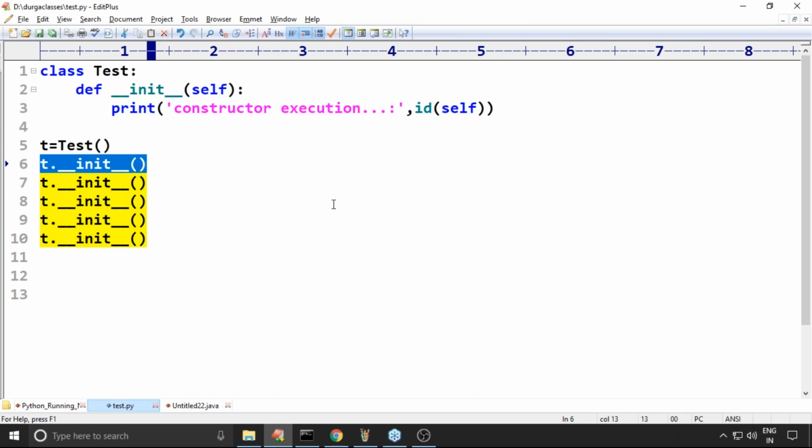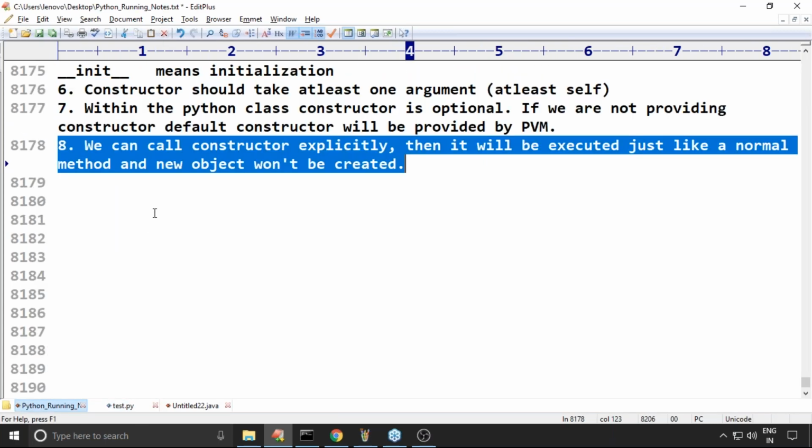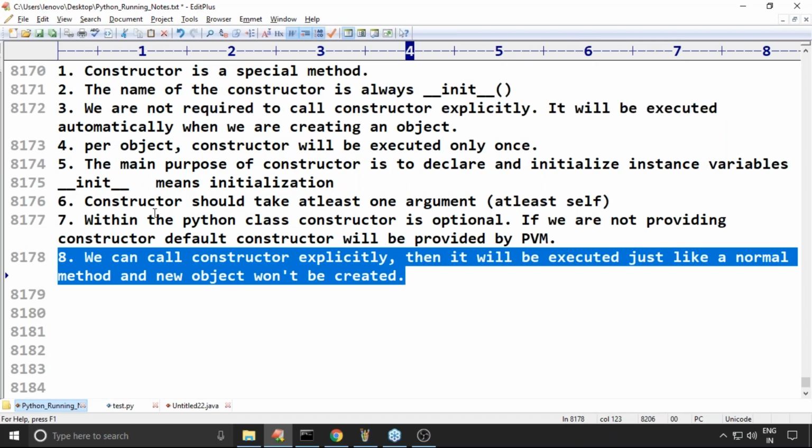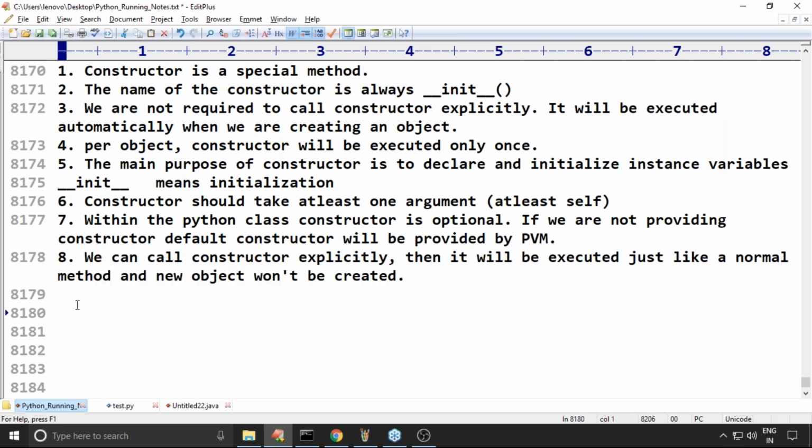Hemant, we will discuss it. We have not yet completed the constructors concept. Then Anita, why are we using a constructor, sir? Clear, right? Okay, up to this. Now the next question.